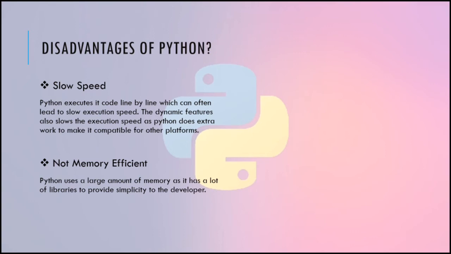For more effectiveness, it has a lot of libraries and a lot of files that do work for us, but the work that it is doing for us has to be stored somewhere. So there are more files as compared to other programming languages. Python is not very memory efficient, and the programs made on it are also not memory efficient as they are based on Python. So they require those files to run and execute.